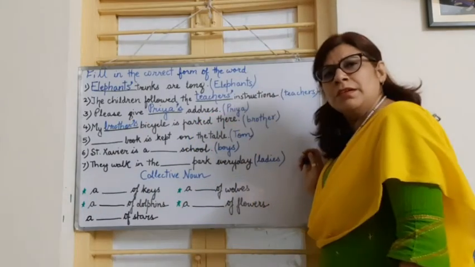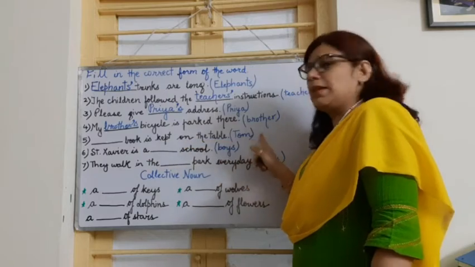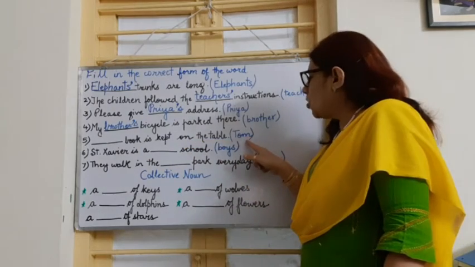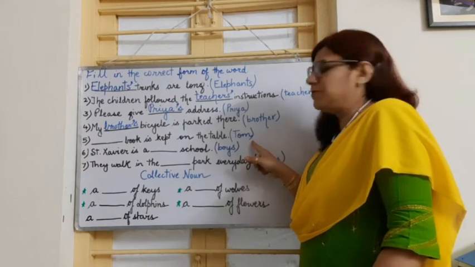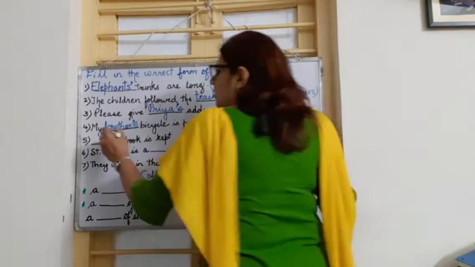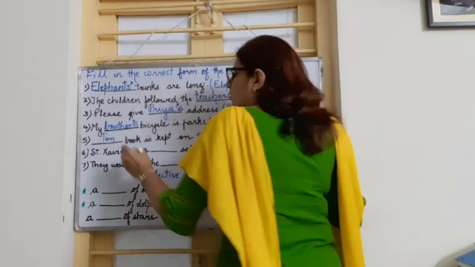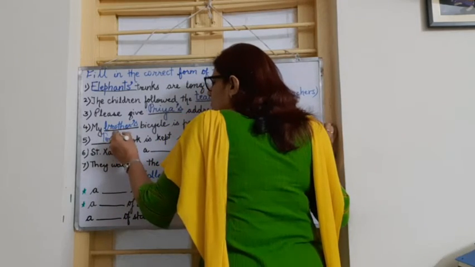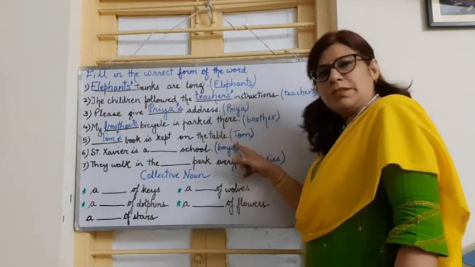The dash book is kept on the table. Here Tom, a proper noun, we have to express in possessive form. What are we going to do? We are going to write Tom, and since Tom is a singular noun, apostrophe followed by s. Tom's book is kept on the table.